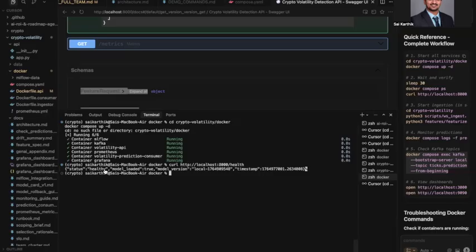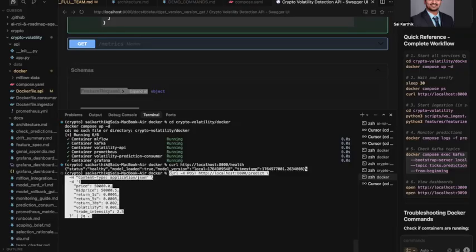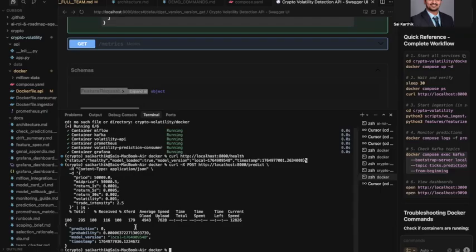The next part of my demo involves explaining the prediction service. Prediction is done either ad hoc through the FastAPI or in real time through the Kafka streaming service. To do the prediction ad hoc through the FastAPI, I would be making a POST request to the prediction endpoint. And now we have got a result with the prediction and the probability.